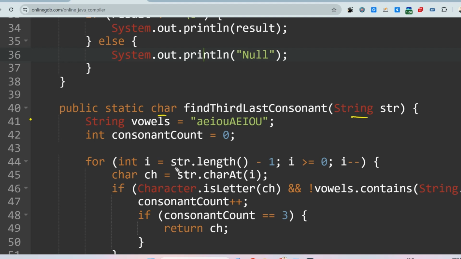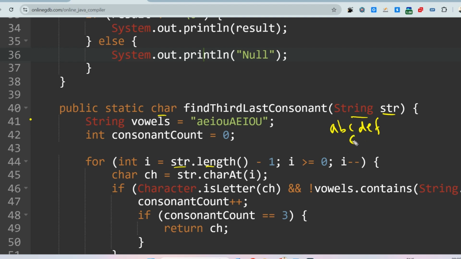So using str.length, where str is the argument, we get the length of the string. Let's say a b c d e f is the string, so 1 2 3 4 5 6 is the string length.